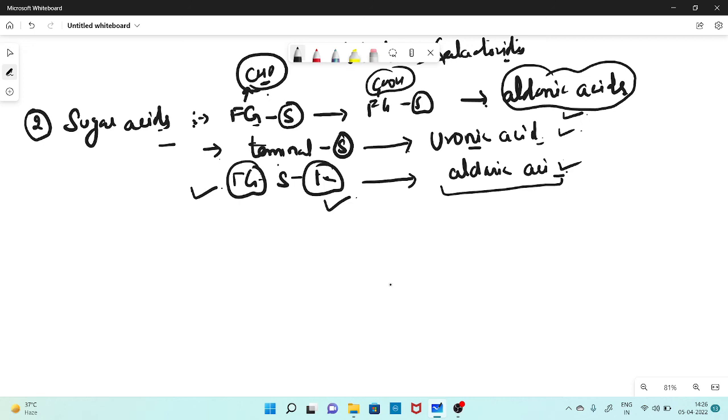For example, if there is a change occurring in the glucose molecule in the functional group, then this is called gluconic acid. Right? And if there is a change occurring in the glucose molecule at the terminal, then this one is called glucuronic acid. And if it is occurring on both the functional group and the terminal carbon, then these are called glyceric acid.